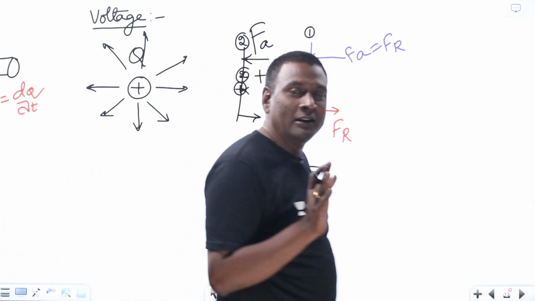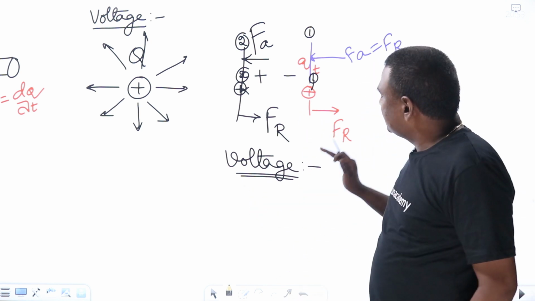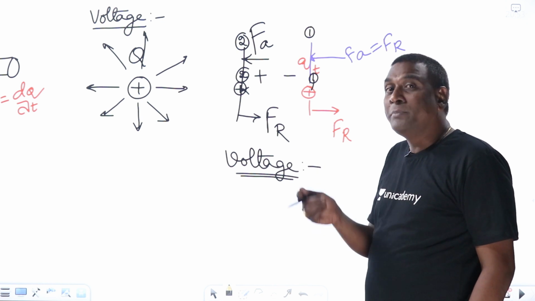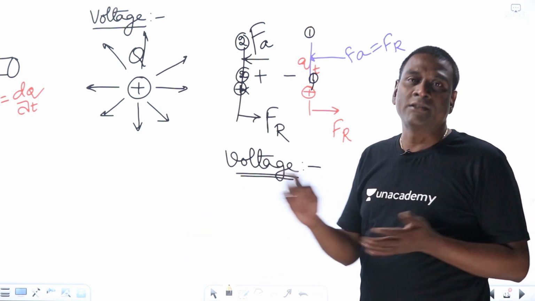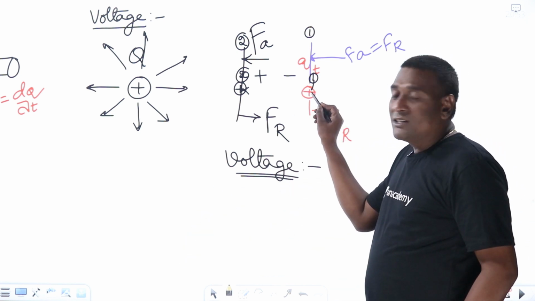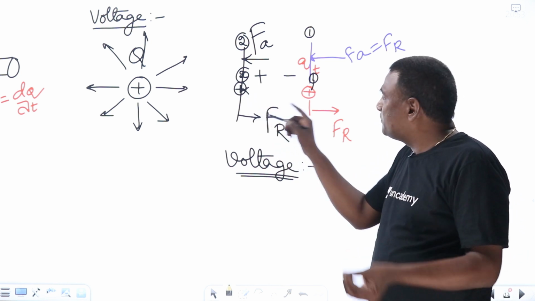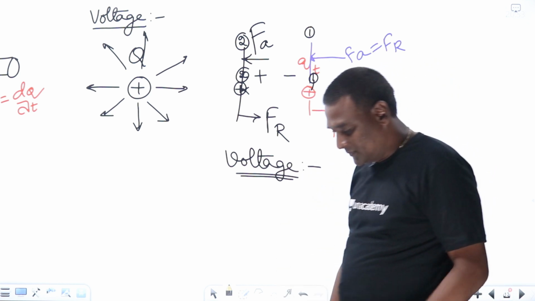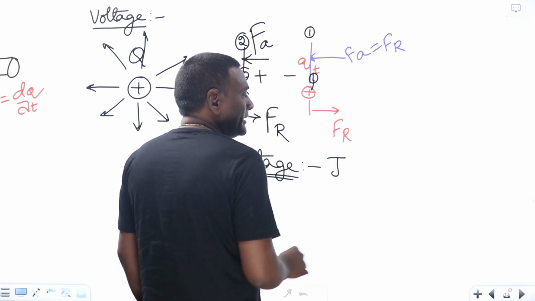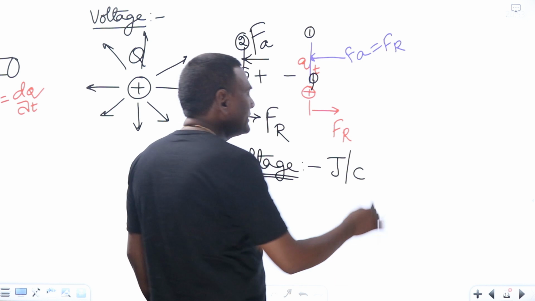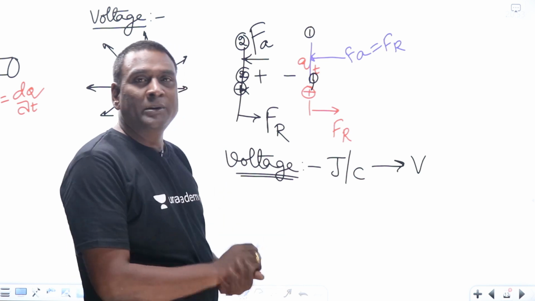Let me repeat again. You should not think of voltage directly at all. Voltage means energy expended per coulomb of charge in shifting the charge between two distinct positions. If I am moving my charge from here to here, we have to expend energy, and that expended energy per coulomb of test charge is nothing but voltage. Now, what are the dimensions? Dimensions are important. Energy expended per coulomb of charge. In SI units, it is equivalent to volts. That's a different story. Now, this is about voltage.